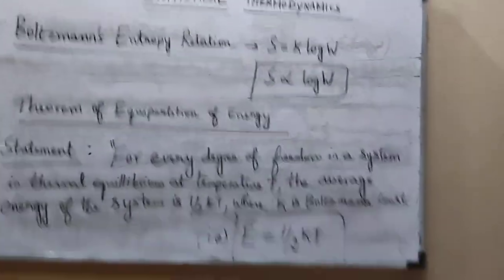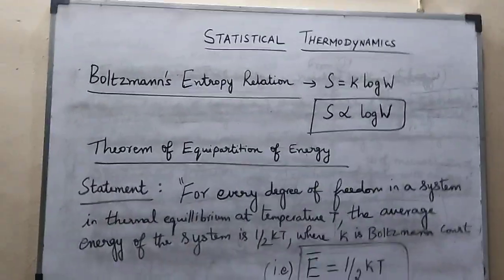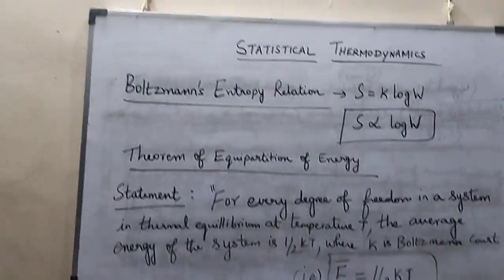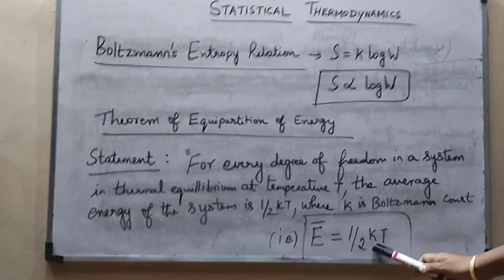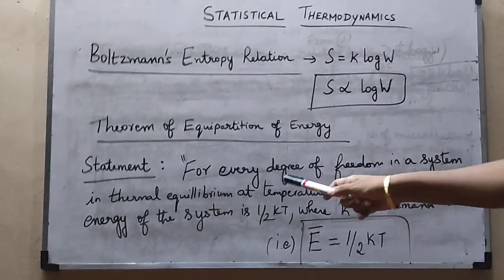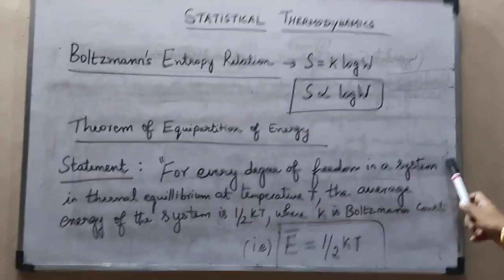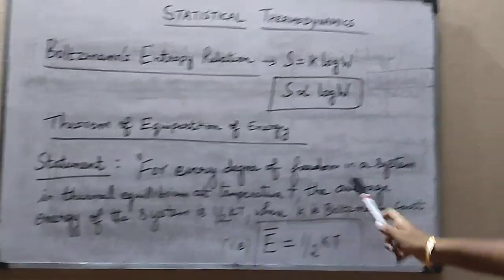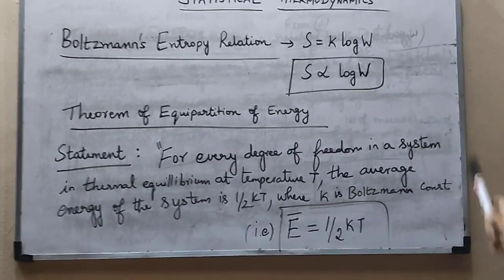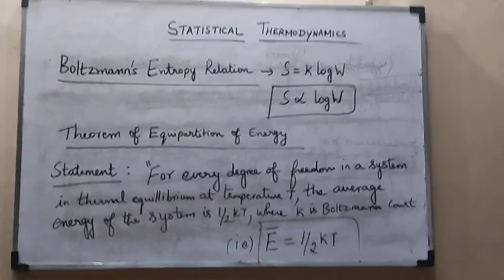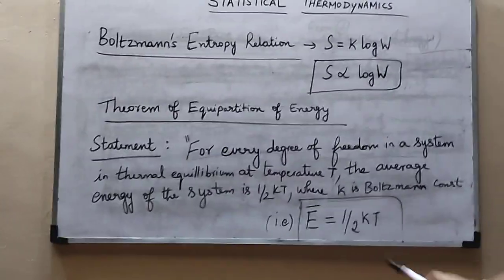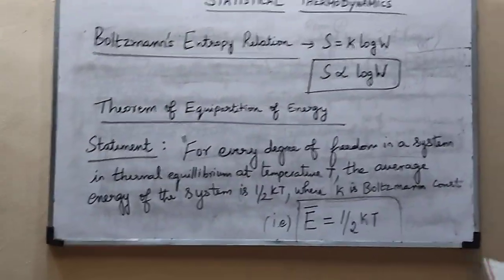Now we see the statement of the theorem of equipartition of energy. The statement is very simple. The average energy of a system is equal to half kT, where K is Boltzmann's constant and T is the temperature of the system. For every degree of freedom in a system in thermal equilibrium at temperature T, the average energy of the system is half kT, where K is Boltzmann's constant. The important point to note is that the system should be in thermal equilibrium at a particular temperature T. And for each degree of freedom, the average energy comes as half kT. So that is the statement.